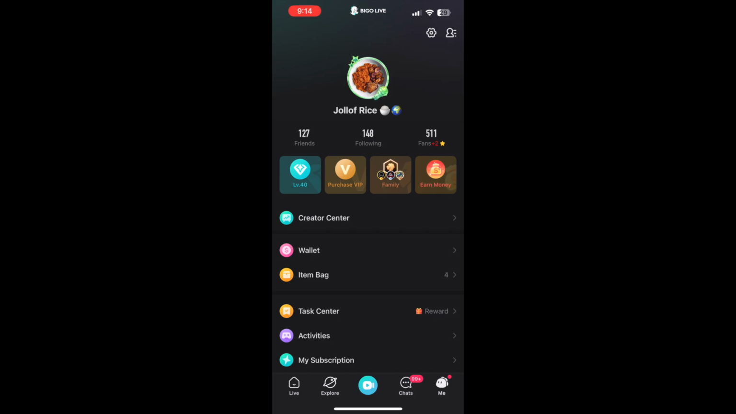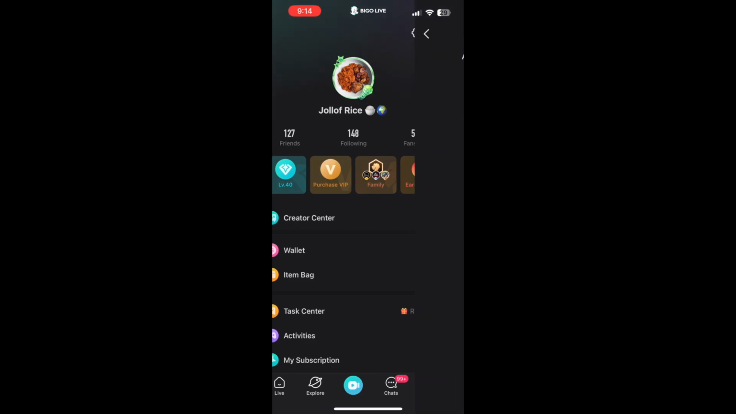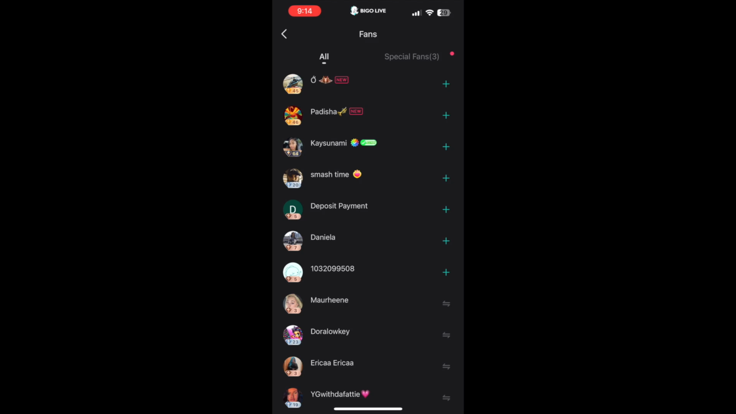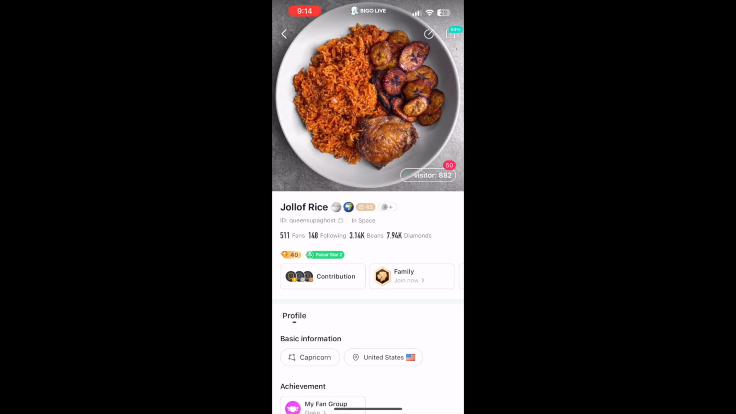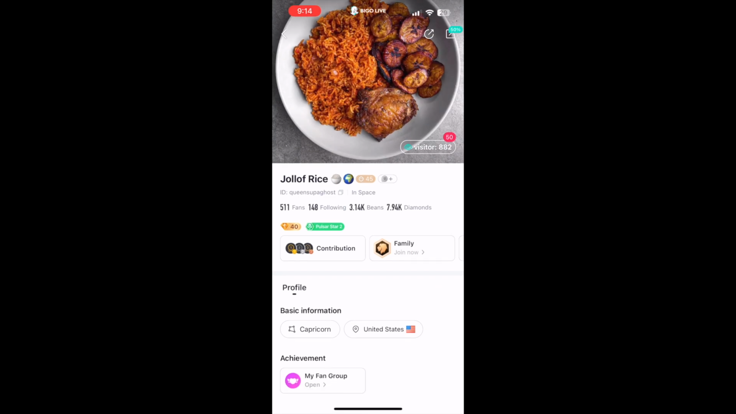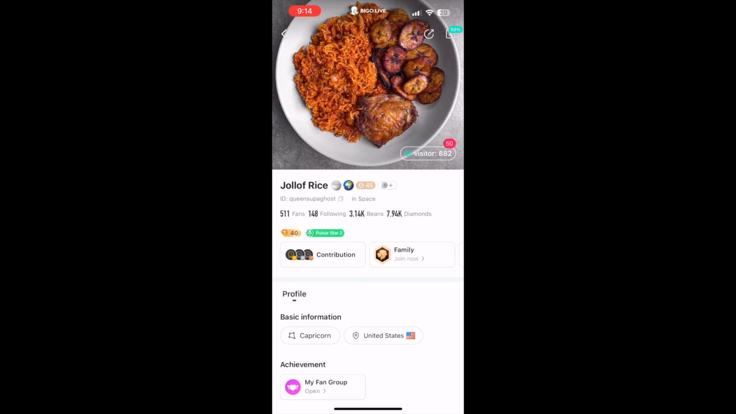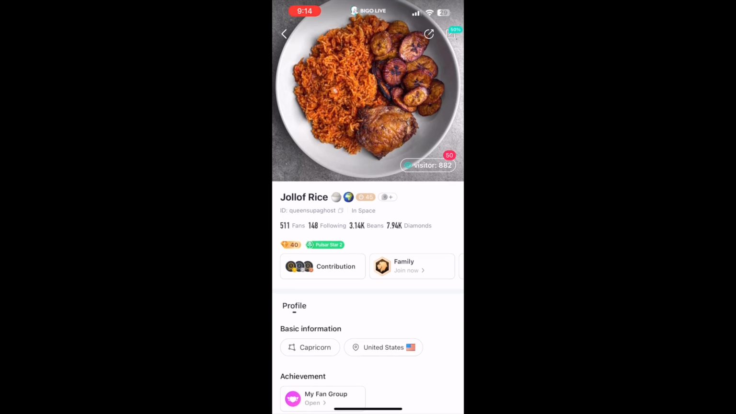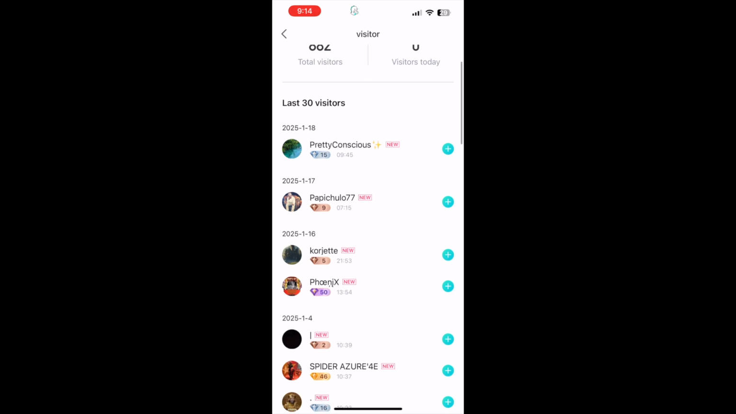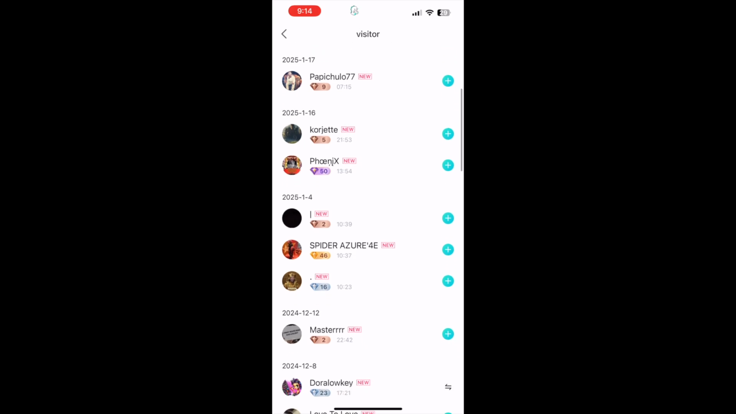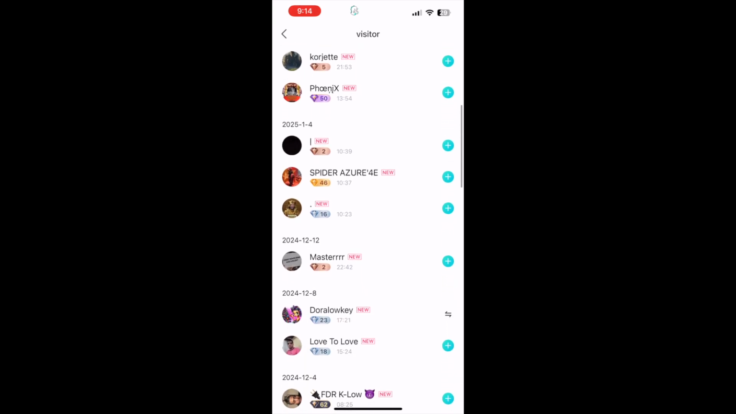Now we're skipping to your hallway. That's by going down to me at the bottom right. You can see who has recently followed you by clicking on the fans. Then you can click on your circle and go to your actual profile. You see your Bigo ID, whatever profile picture, how many visitors you've had. You can go look at the last 30 visitors. You have to have a special designation to be able to see more than 30. And yeah, you get to see who's been to your profile.